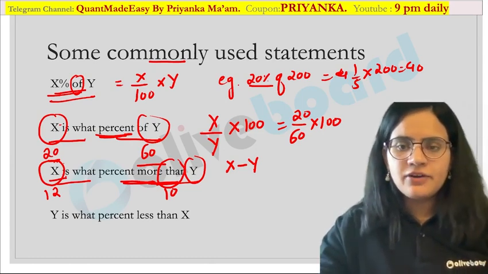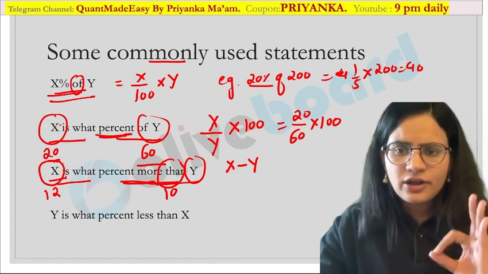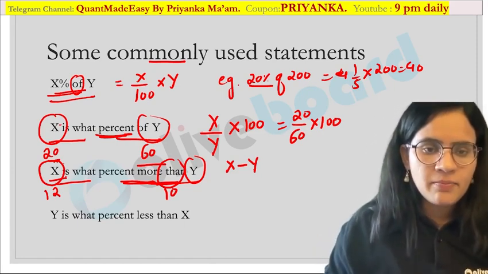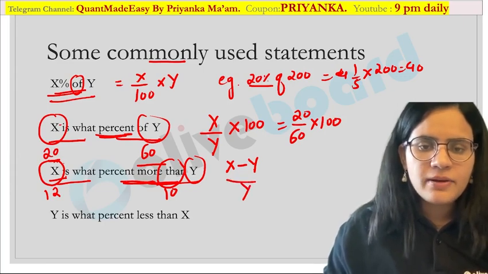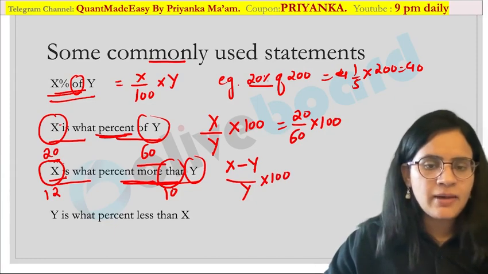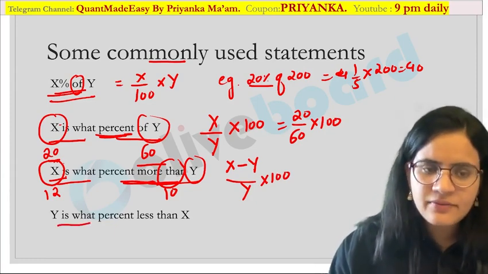So never make confusion. In this case, whatever is written after than is going to be your denominator. So when I am saying more than y, y would be my denominator. I am going to write 100 over here. Are you getting my point? Let us discuss the second one now.